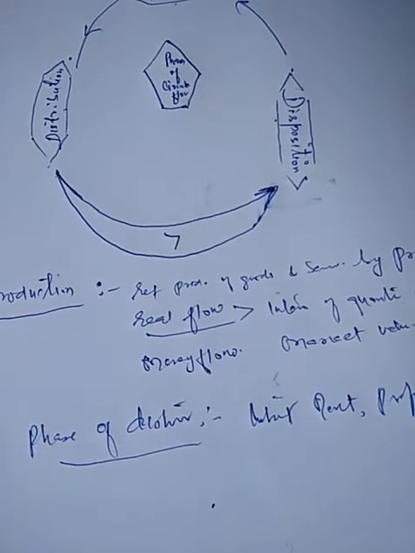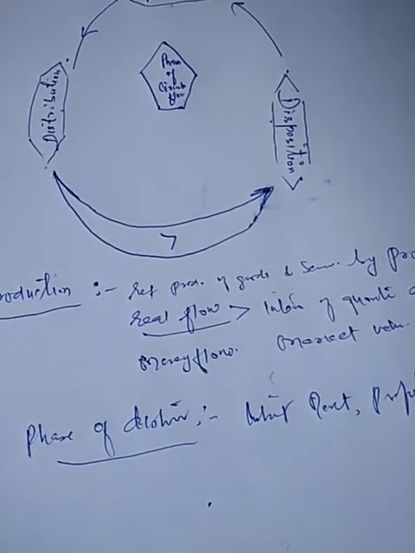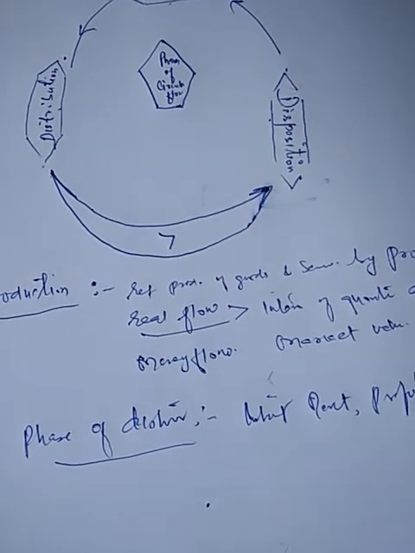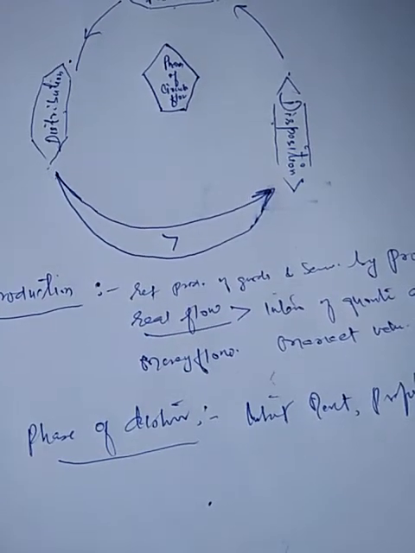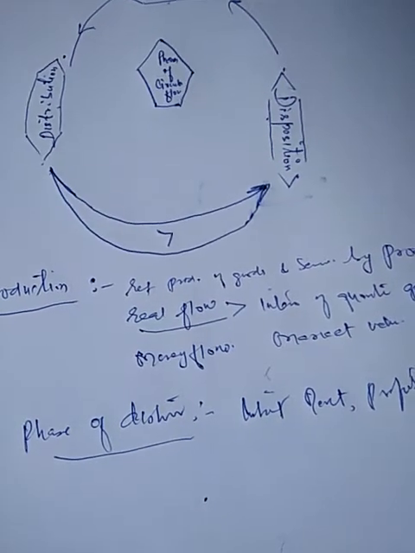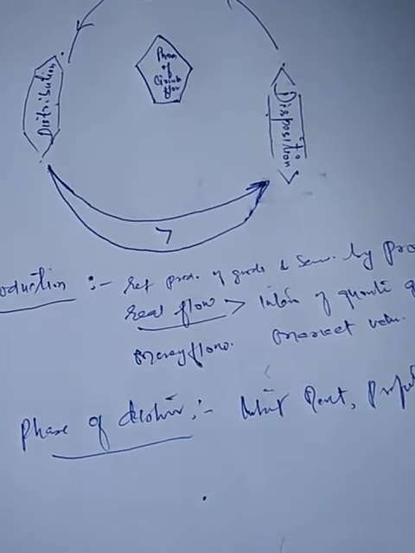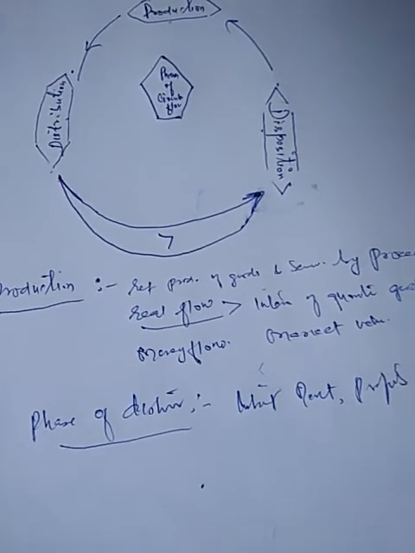So again, here you may have real flow as well as money flow. If you get goods and services as reward for your factor services, then it is real flow. And if you are made payments in terms of money, then it is money flow.